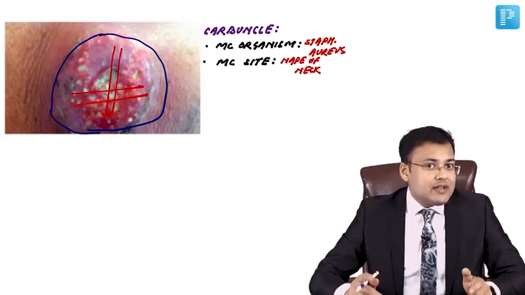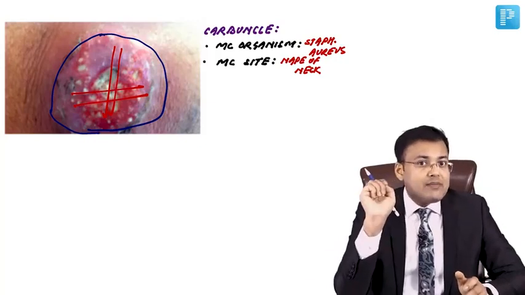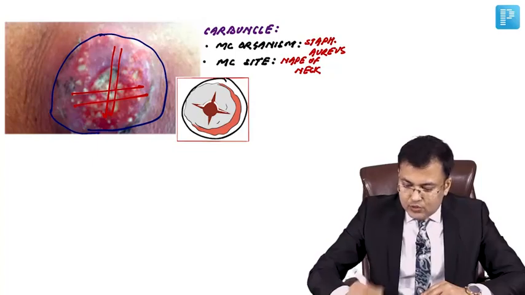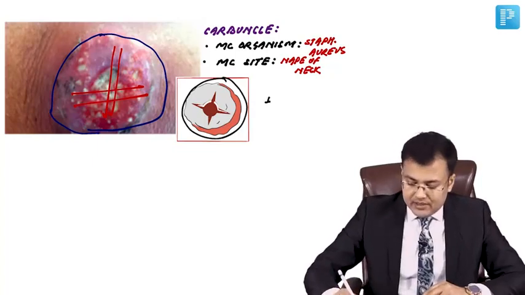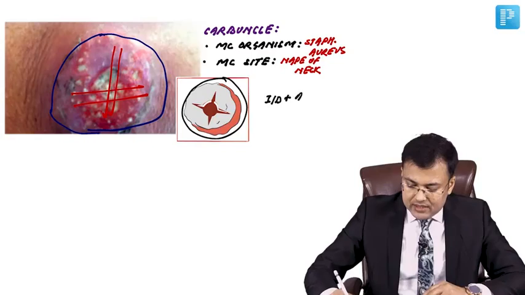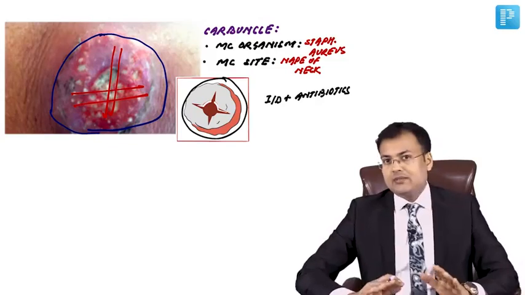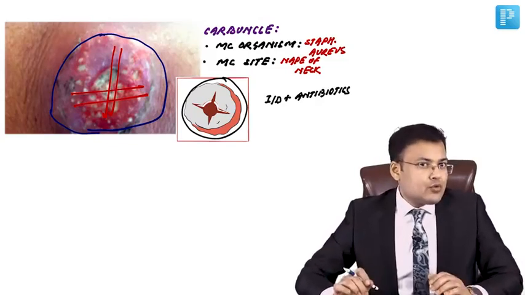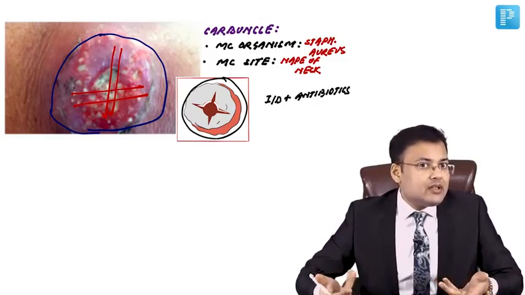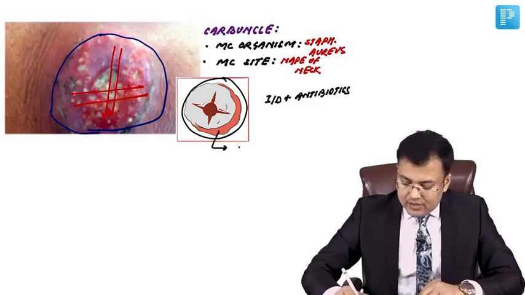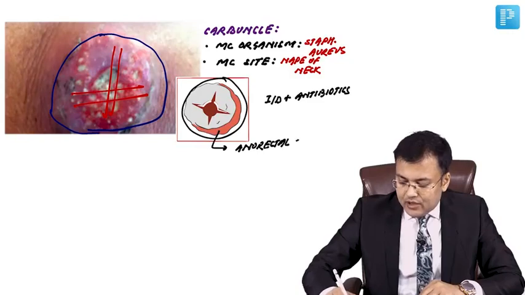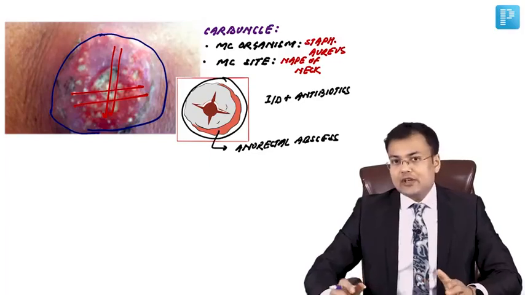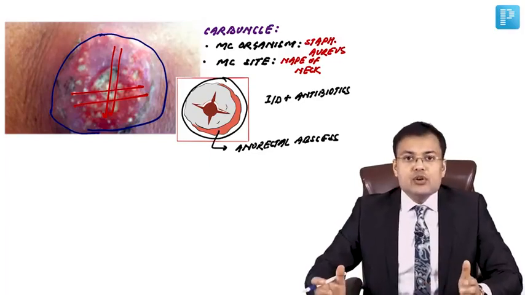What kind of incision is given? We have to give cruciate shaped incision. So here you can see this is cruciate shaped incision. So the treatment is incision and drainage plus antibiotics, and we give cruciate shaped incision. We discussed that this cruciate shaped incision is given in other place in surgery where we were using this in anorectal abscess, right? So for carbuncle as well as for anorectal abscess, we are using cruciate shaped incision to drain the pus.